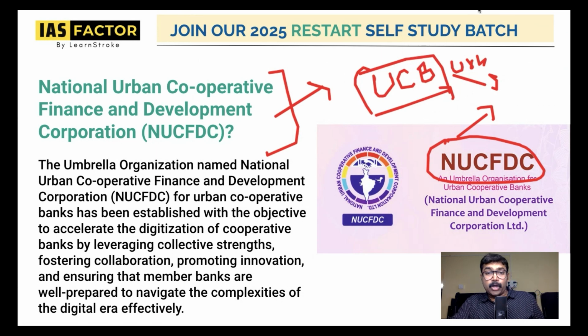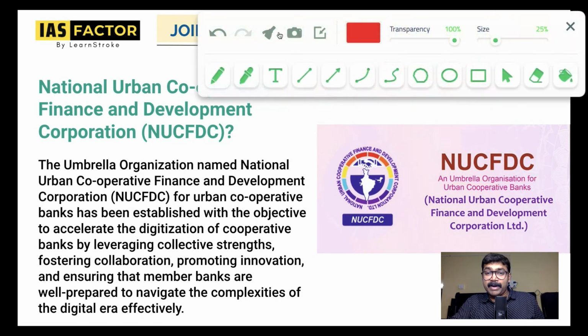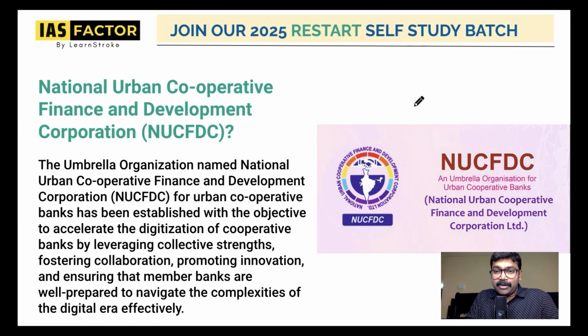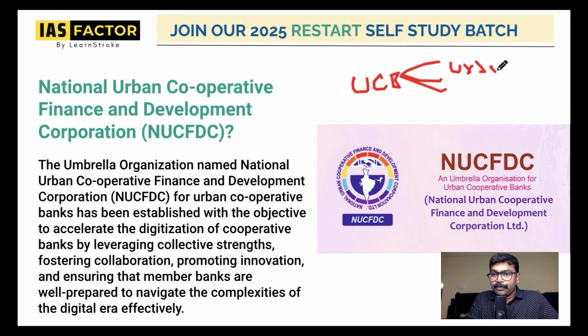These are very important topics from economics. If you don't know, it's better that you find it out. Definitely, there is something called urban cooperative banks. This urban cooperative bank is actually helping who? It is helping the small scale industrialists, small scale entrepreneurs, or small scale business people in the urban areas. So UCB is already giving loans.